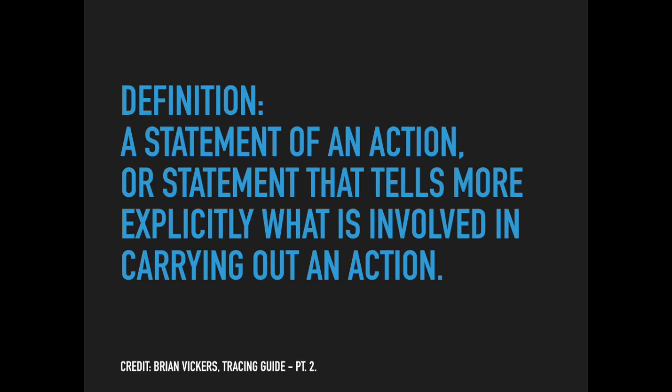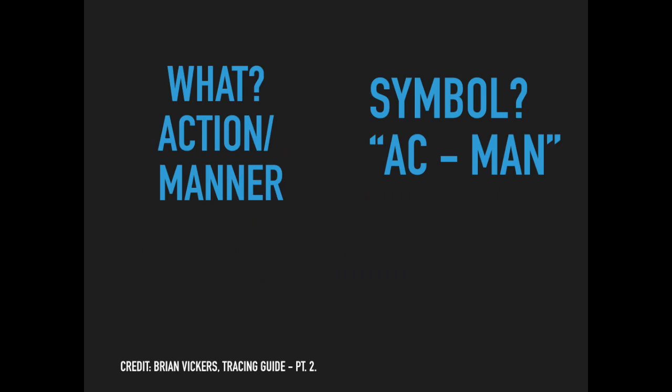So let's look at what an action manner statement is, kind of give a formal definition. It says this: an action manner statement is a statement of an action which tells more explicitly what is involved in carrying out an action. So the symbol that we're going to use for an action manner is, for action, AC, and for manner, MAN. Just abbreviate that a little bit.